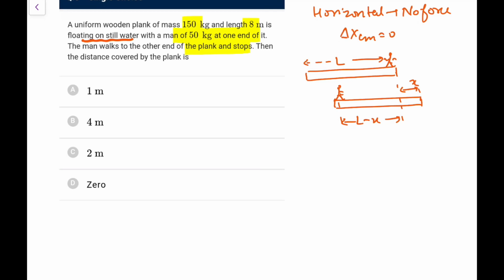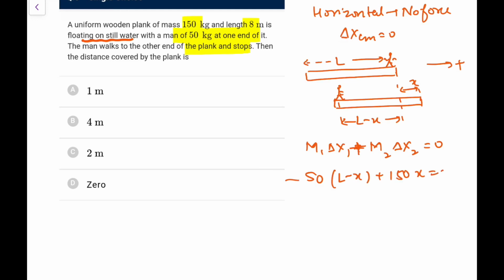So to keep the cm at the same position, m1 delta x1 plus m2 delta x2 would be 0. Let's say I take the forward direction to be positive. The man has mass 50, a displacement of L minus x but negative because it is leftwards, plus m2 which is 150 into x, that would be 0.